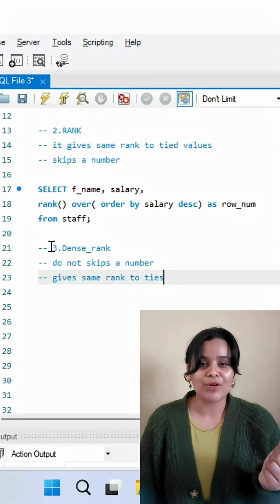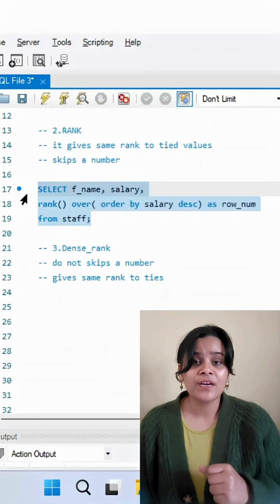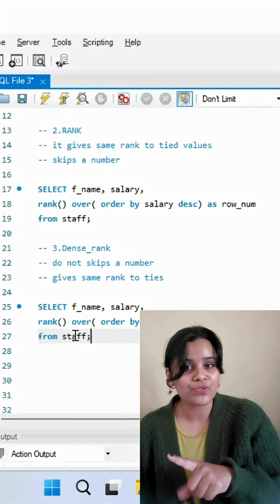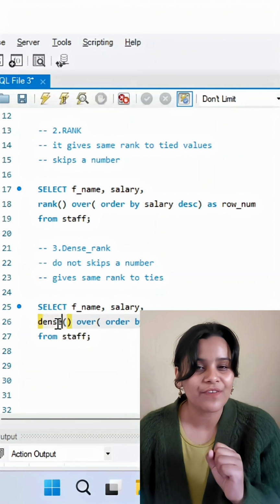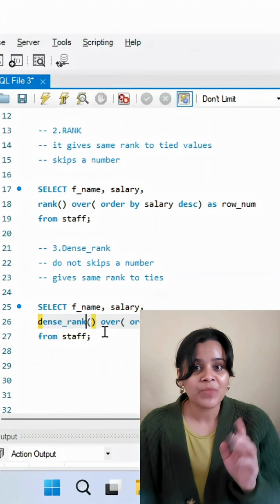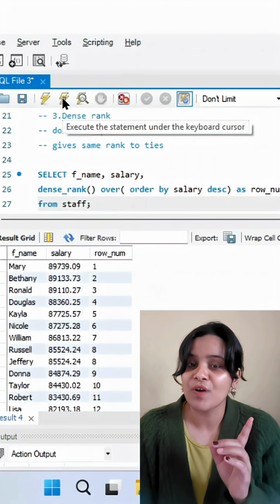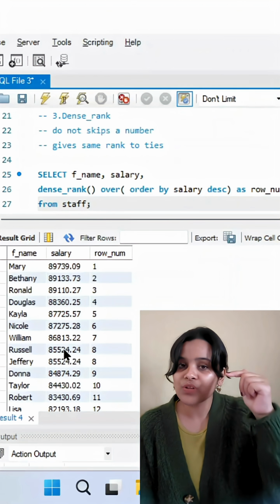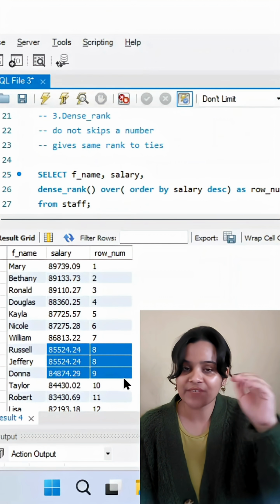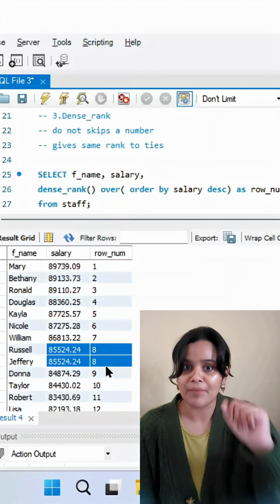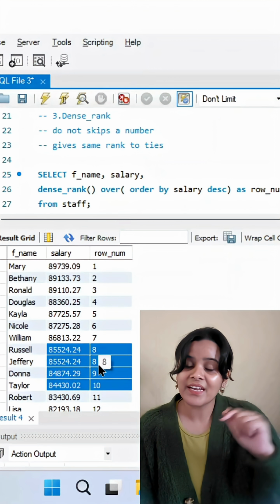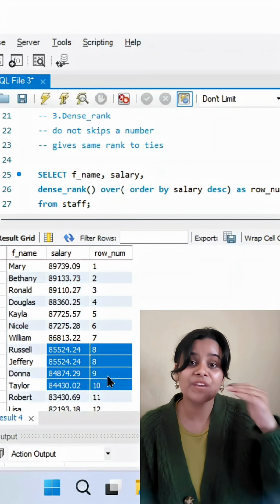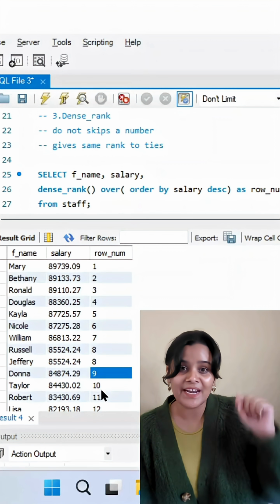Okay, now let's talk about dense rank. Dense rank also gives equal values the same rank, like rank, but there are no gaps after them. There is no skipping of numbers. If you can see here, both of these employees have the same salary and both are given the same number, 8, 8. But after that, it did not skip a number. It did not give you 10 like rank, but it gave you 9 and 10.